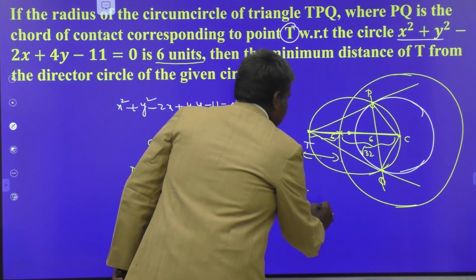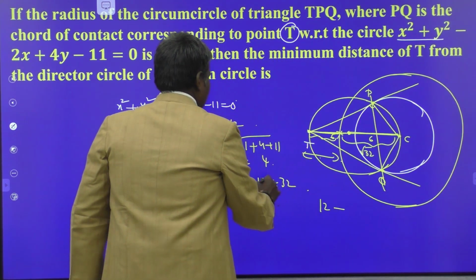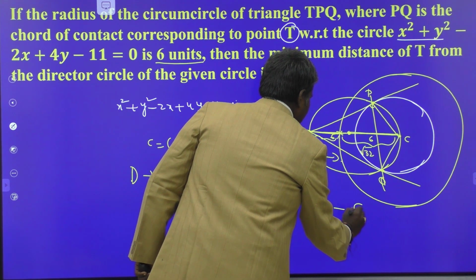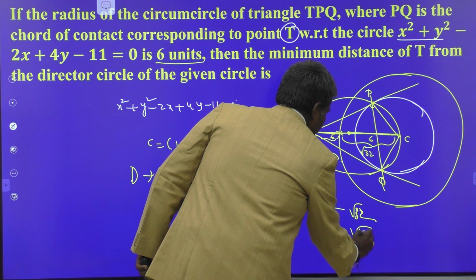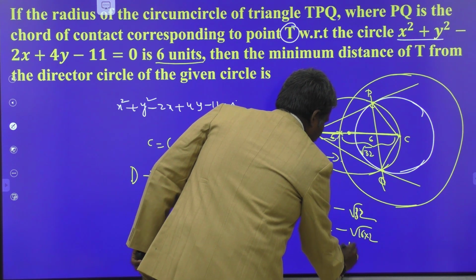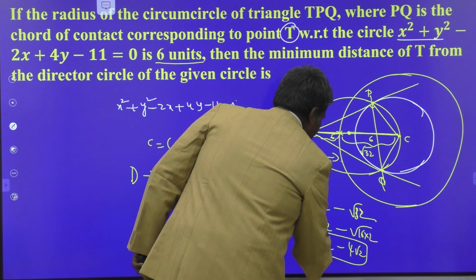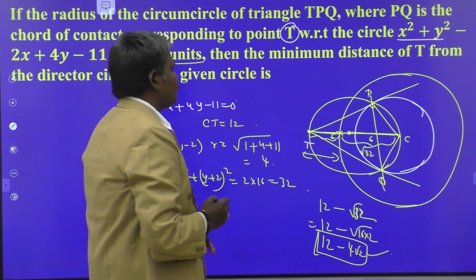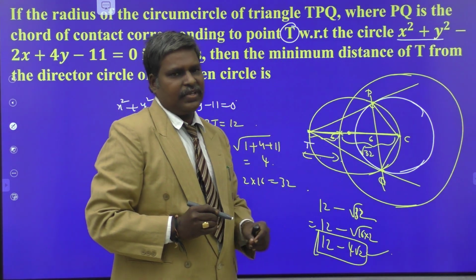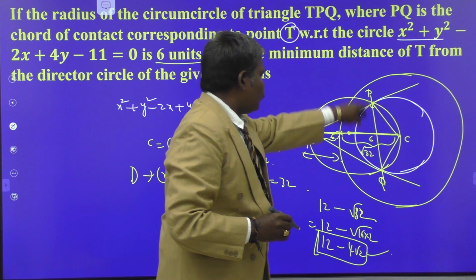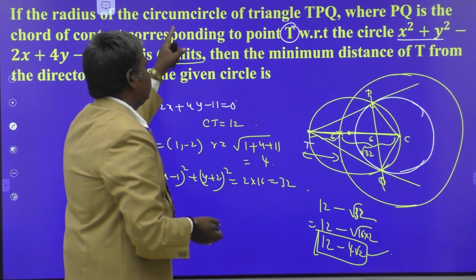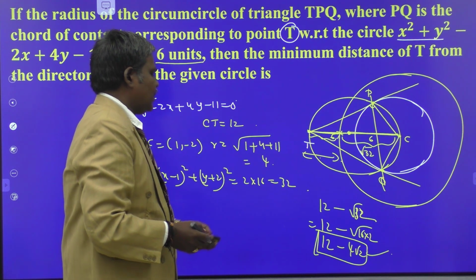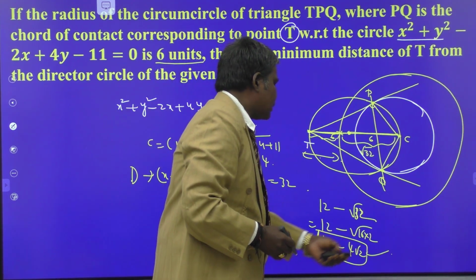So what is the answer? 12 minus root 32. Radius of the director circle is root 32. That is 12 minus root of 16 into 2. That is 12 minus 4 root 2. 12 minus 4 root 2 is the shortest distance from T to the director circle of that circle. What is PQ? PQ is the chord of contact of T. Just by reading one by one concept, you can crack this one easily. So the required value is 12 minus 4 root 2.